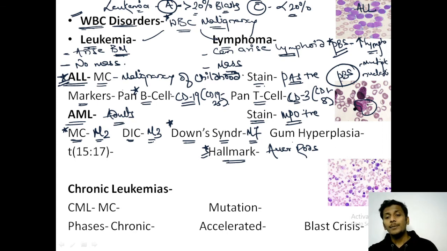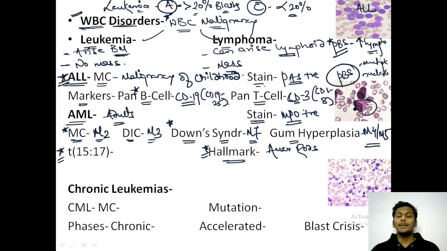Then the AML associated with gum hyperplasia, not a very regular question but can be asked. The AML associated with gum hyperplasia is M4 or M5. Now you need to remember a very important thing from AML, and that is a translocation.